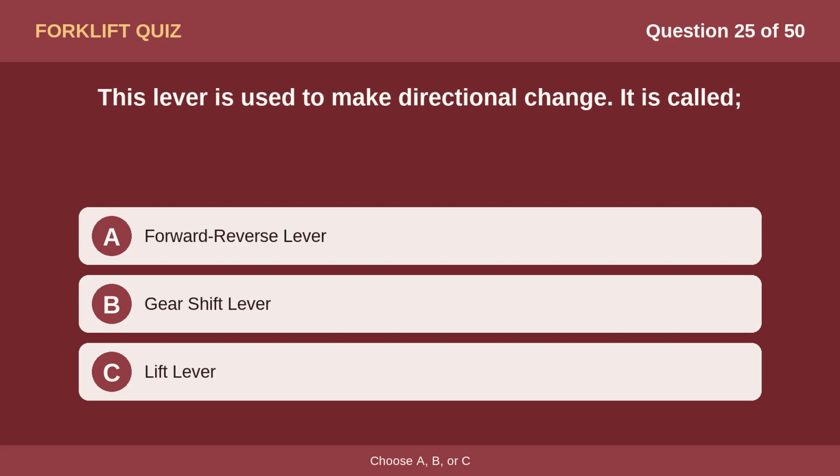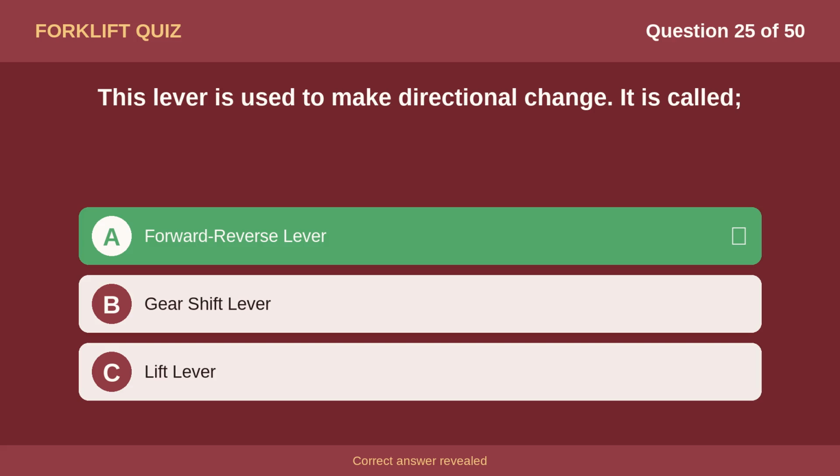Question 25. This lever is used to make directional change. It is called option A, forward reverse lever. Option B, gear shift lever. Option C, lift lever. The correct answer is option A, forward reverse lever.